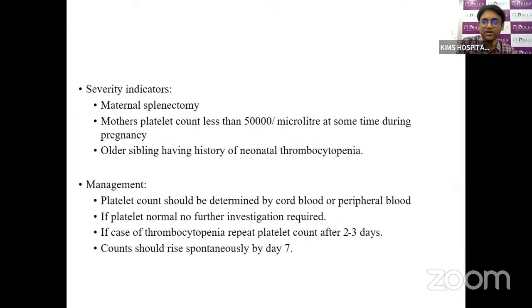So what we do is we monitor the platelet count either in the cord blood or the peripheral blood. If the platelet count is normal, more than 1.5 lakh, we leave it, we don't do any further investigation. If you have a case of thrombocytopenia, we'll repeat the count after 2 to 3 days. Usually, if it is not severe enough, it is okay, usually resolved in 2 to 3 days or at least spontaneously by 7 days.